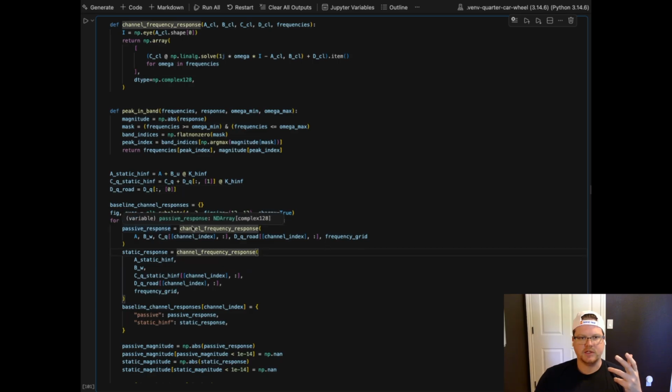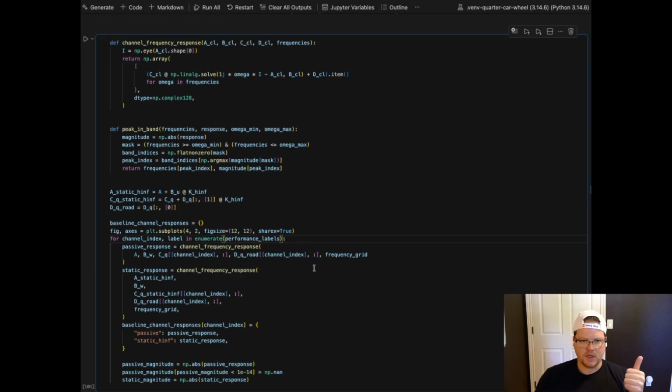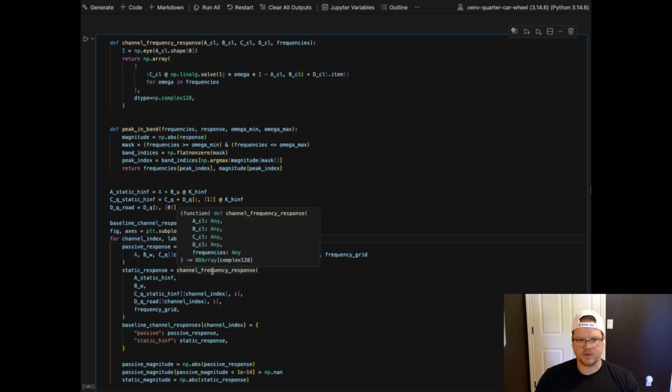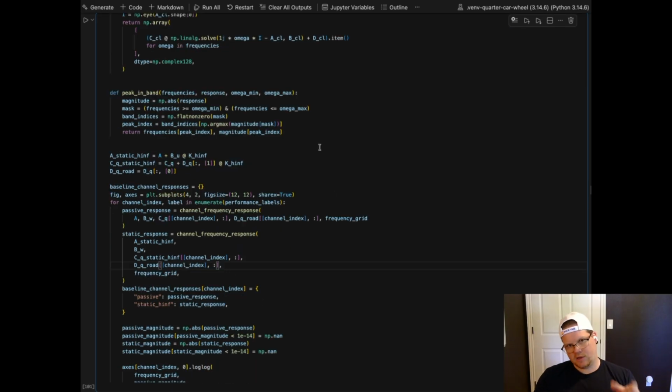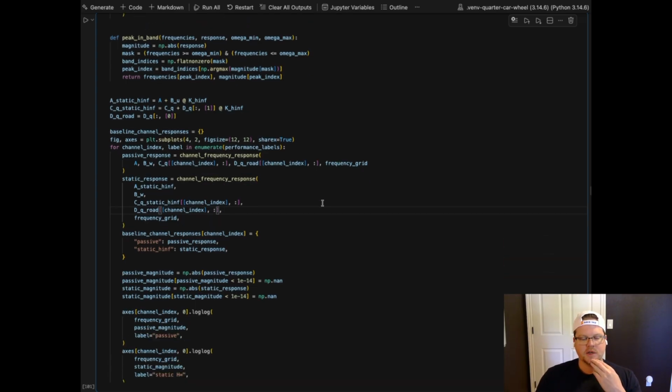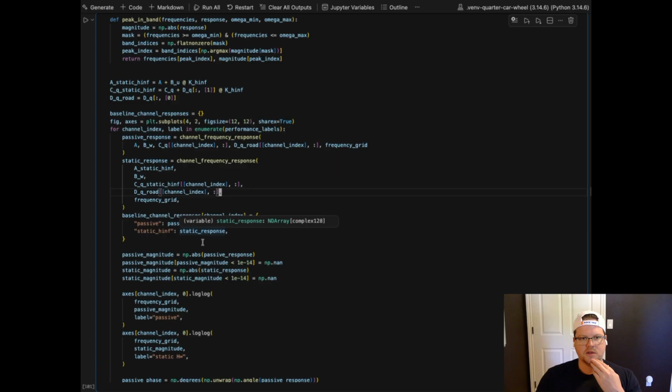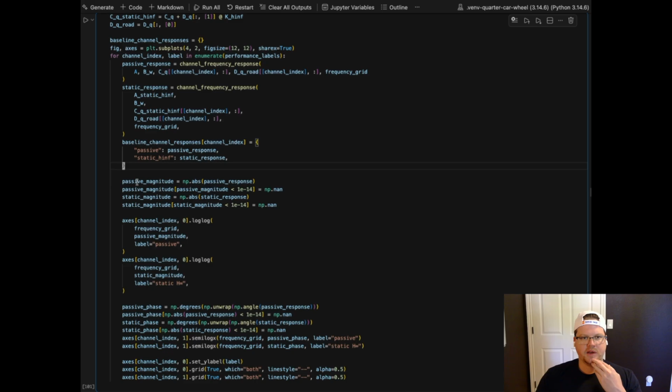We have, let's see here, performance labels. I did that above. So now we're getting the passive response, the static response for the channel frequency response with the respective A, B, C, D. Again, this is the passive, this is the static H infinity, and this is the frequency grid that was allocated above. And then here are our responses that we're just collecting in a dictionary. And then we have the magnitudes of the static and the passive.